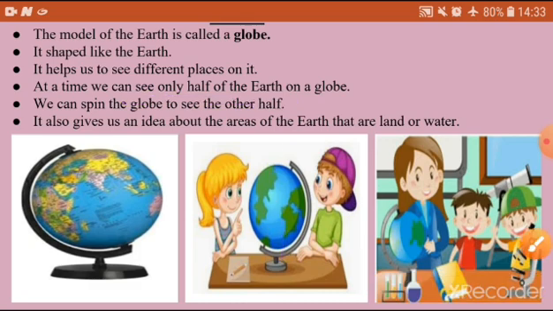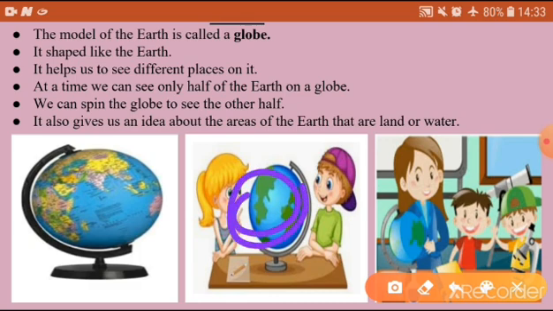And we can spin the globe to see the other half. If this boy wants to see the other side of the globe, he must spin it. The girl will also spin it if she wants to see the other side.